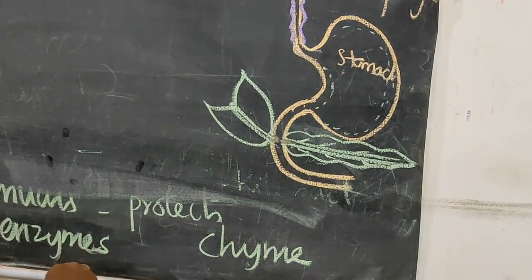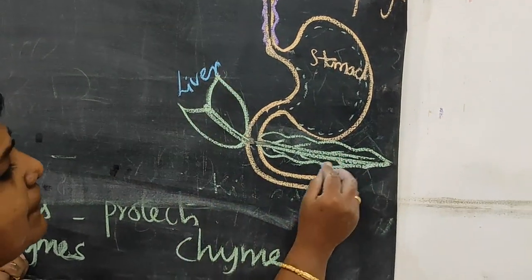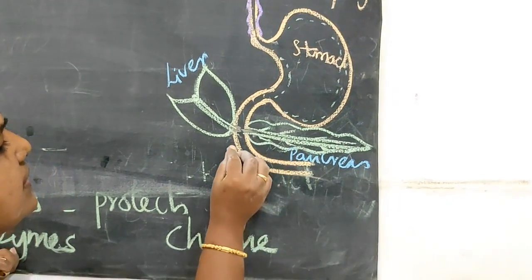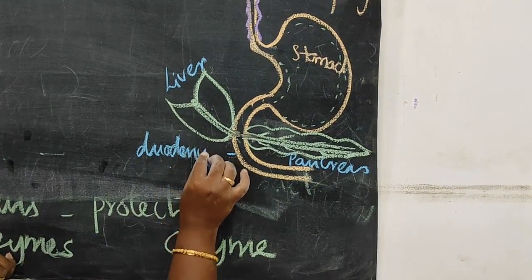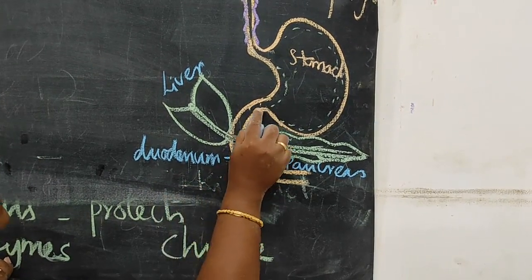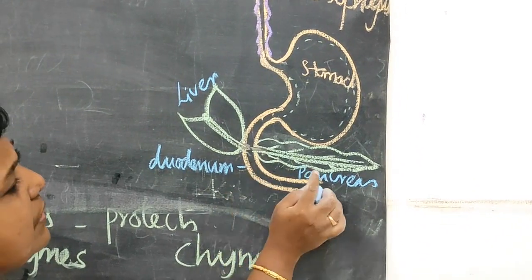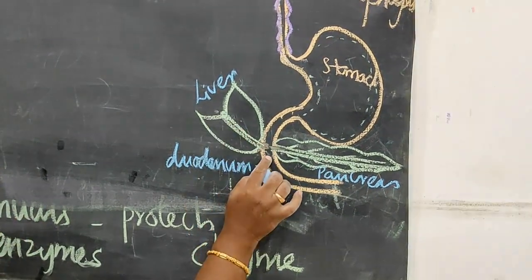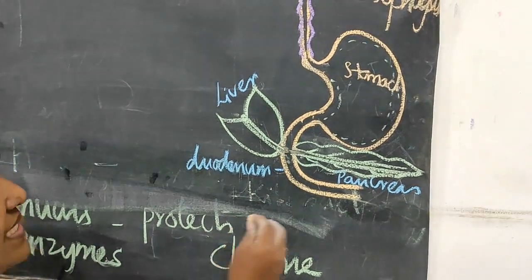Okay, so this is the liver, this is the pancreas, and this is the duodenum. So duodenum is a C-shaped muscular tube and it receives the pancreatic juice from the pancreas and bile juice from the liver. And the next part is jejunum.